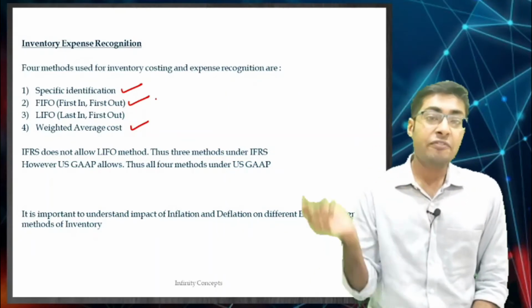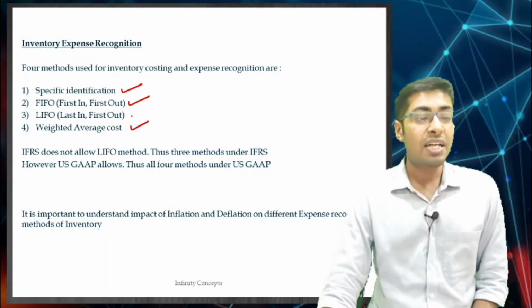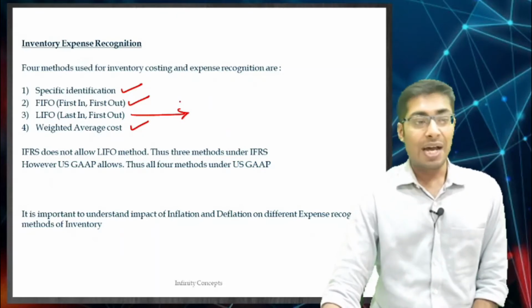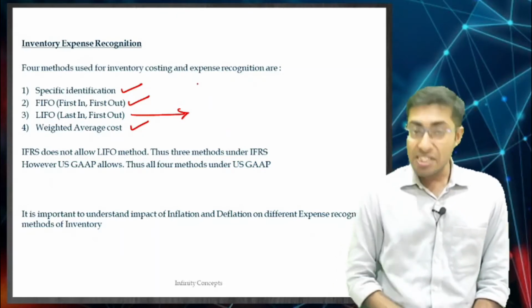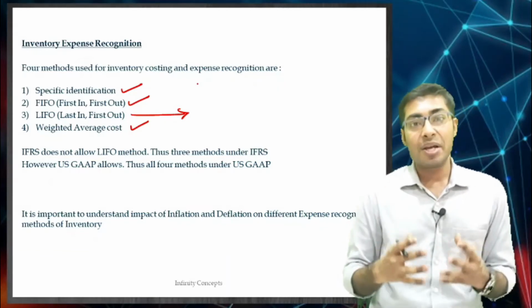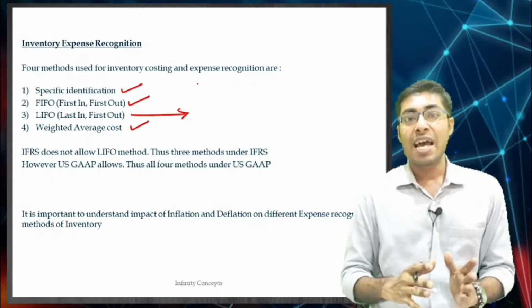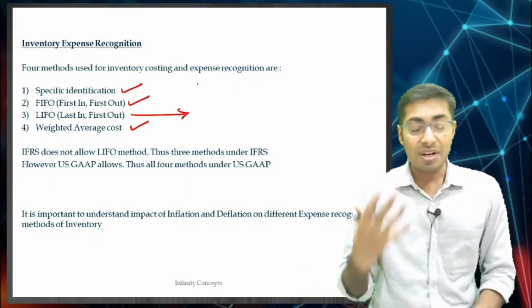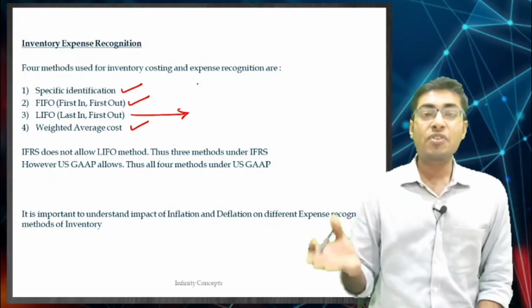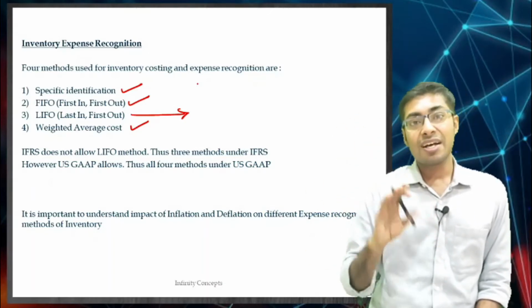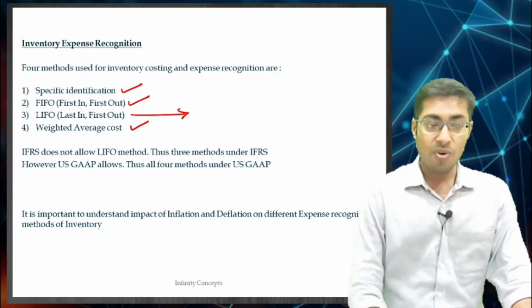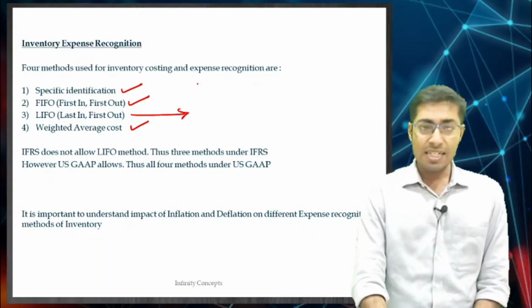US GAAP, apart from these 3 methods, is also allowing a 4th method, which is LIFO, last in first out. Now this is something interesting. Why is LIFO allowed by US GAAP? Because there are certain benefits, and when we come to the portion of learning LIFO, we will come to know what benefits LIFO holds, because of which people have been allowed to use the LIFO method. So let us understand all the 4 methods, one by one.